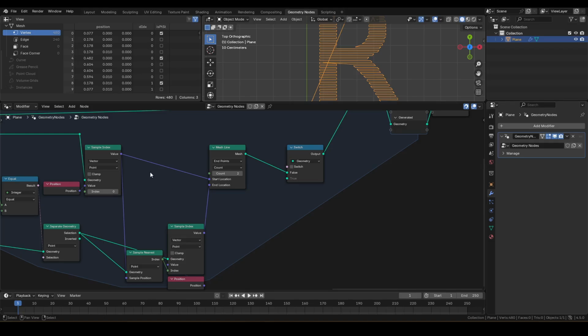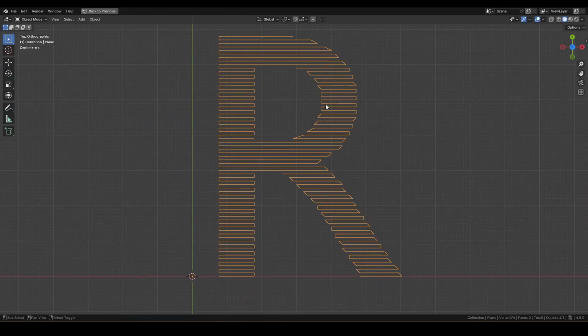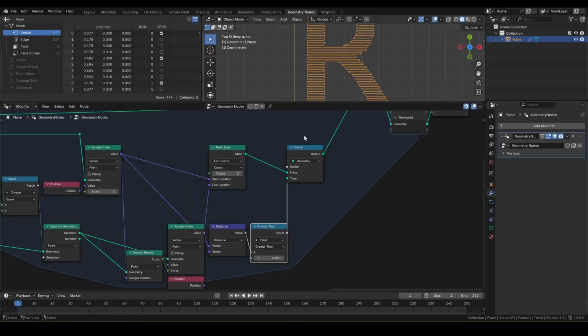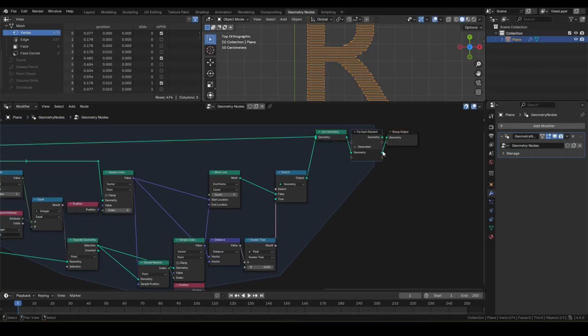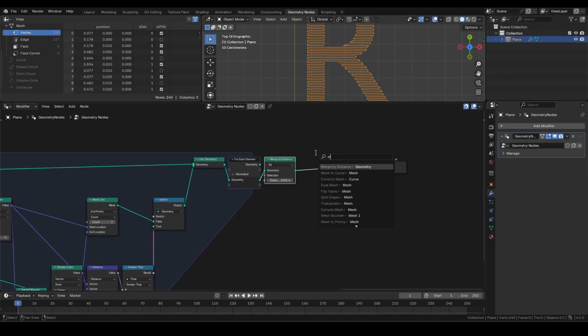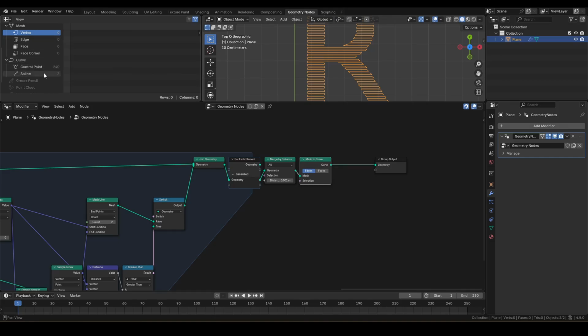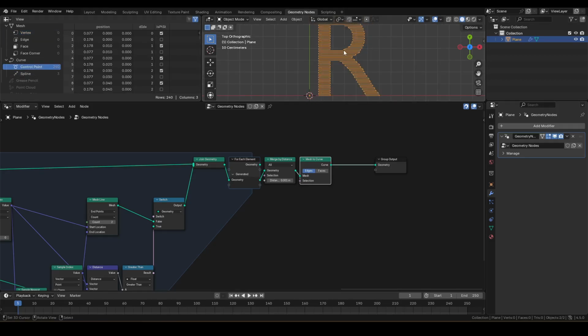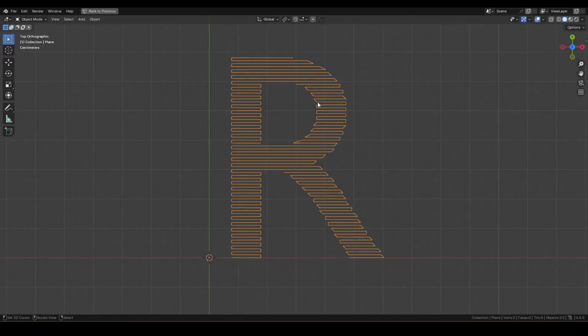Then, we'll take the vector math distance between point A and point B. Compare the distance result with greater than of 0.05 and plug it into switch to delete the long lines. Now, we have a clean snake fill result. Lastly, we'll connect the resulting edges with merge by distance and convert with mesh to curve. We should end up with 3 splines. R cannot be represented with a single line, so this result is okay.